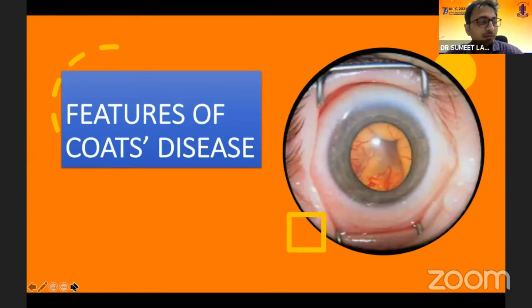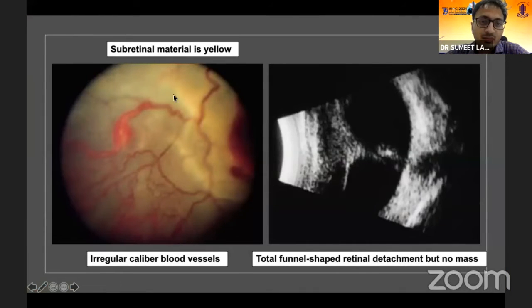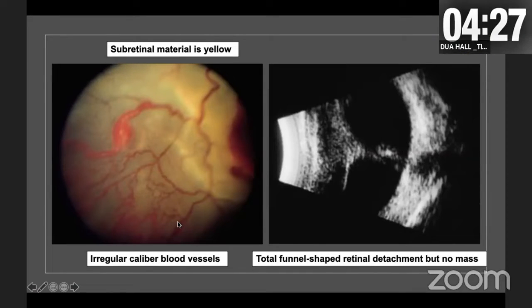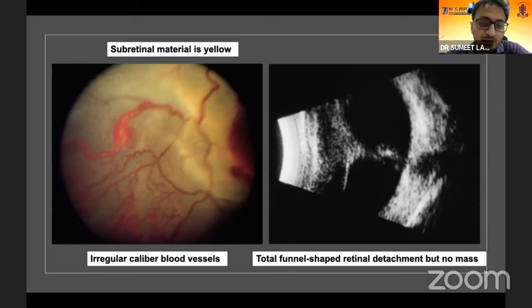Now, what are the features of Coats disease? A very important feature of Coats disease, as you see here, is that the subretinal material is yellow in color. In retinoblastoma, it is whitish. Though not the only difference, it is one of the important things to look for in your EUAs. It has dilated peripheral vessels, telangiectasia, and blood vessels of irregular caliber.